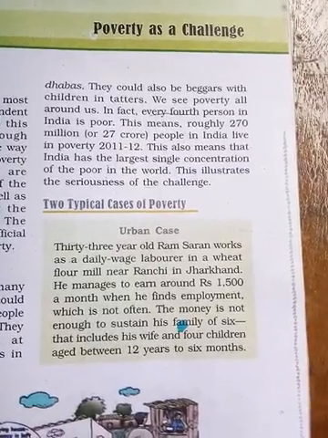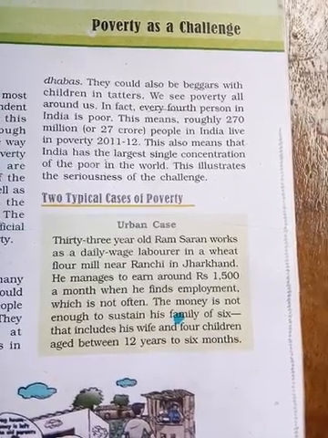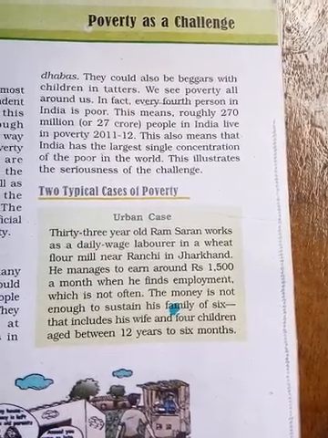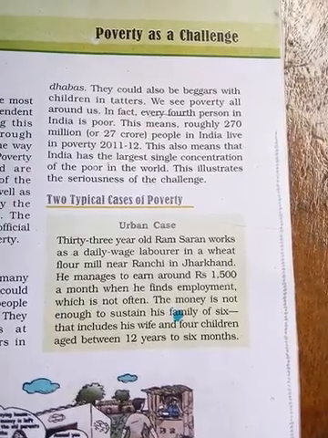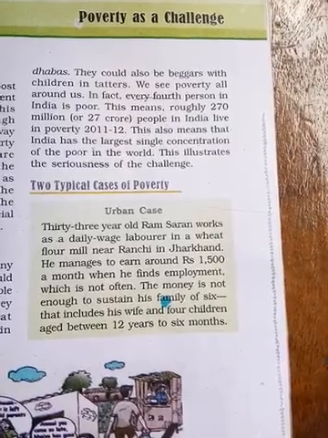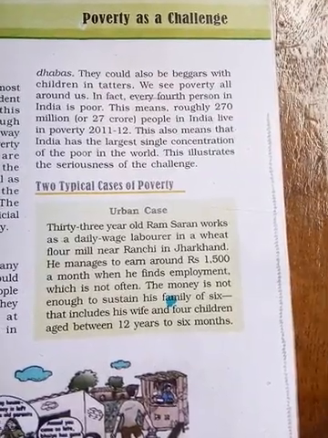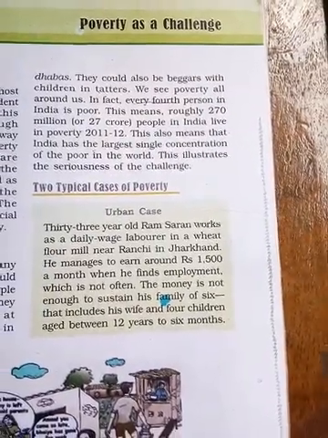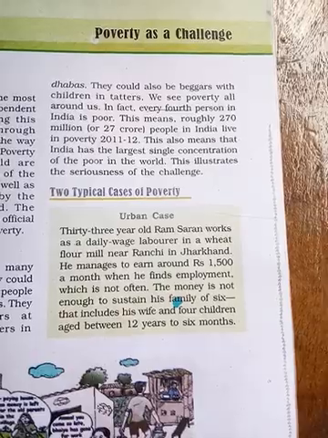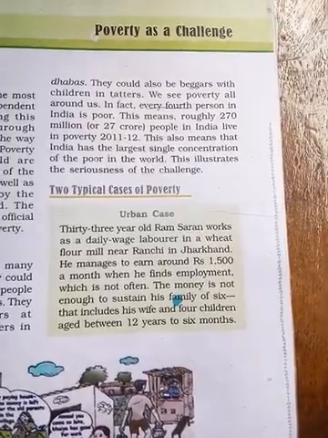In fact, every fourth person in India is poor. So this means that roughly 270 million, that is 27 crore people in India live in poverty. This also means that India has the largest single concentration of the poor in the world. This illustrates the seriousness of the challenge. That means India has one of the largest numbers of poor people throughout the world.